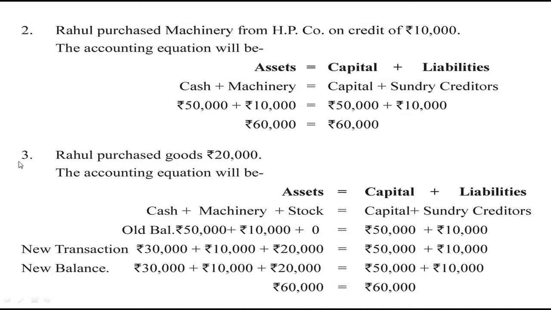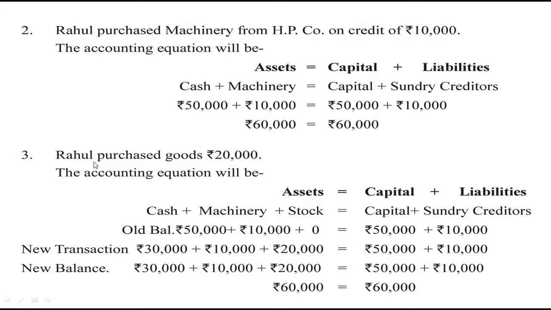The third transaction, Rahul purchased goods of rupees 20,000. Now here, as per the earlier transaction, there was cash of rupees 50,000 and machinery of rupees 10,000. There was no stock of any goods or commodities. Then there was capital of rupees 50,000 and sundry creditors of rupees 10,000. This is our position up till transaction number 2.